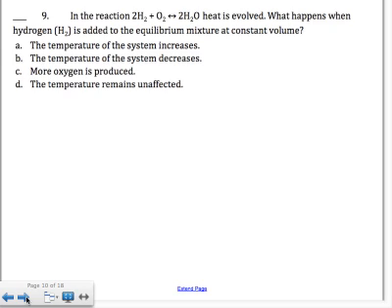Now, which of the following things would happen if you shift the equilibrium to the right? Temperature increases. Well, if heat is on the right and we're shifting to the right, you're getting more heat, which means the temperature increases. Temperature unaffected just isn't an option. More oxygen would be produced if we went to the left. Temperature would decrease if we went to the left. So we're going to the right in this case, so the only choice there is A. Temperature increases, you're producing more heat.